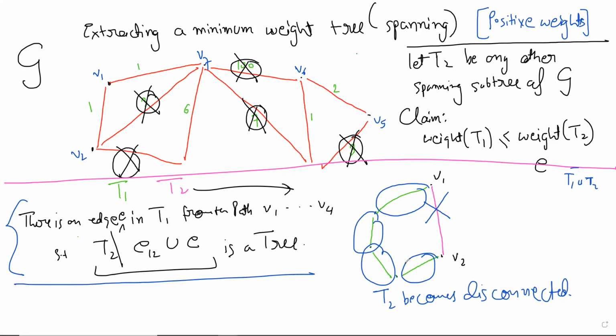None of these edges may be in T2. They may all only be in T1.